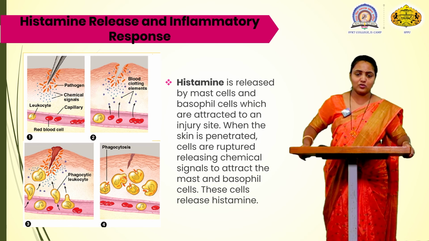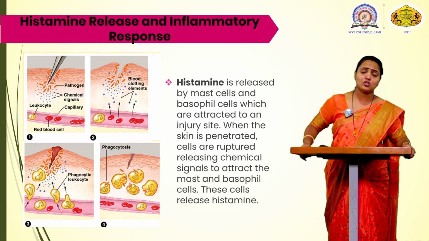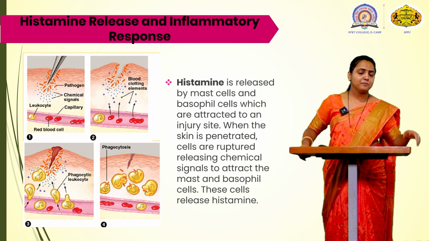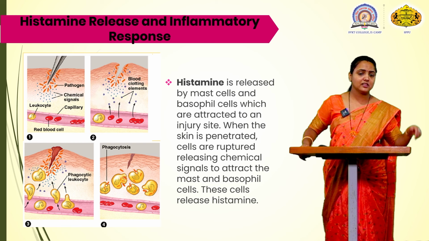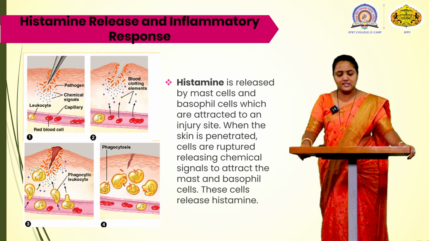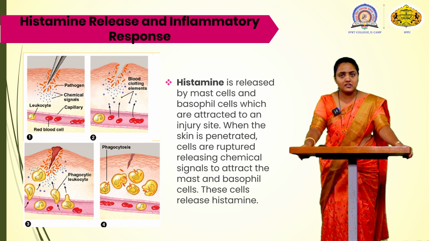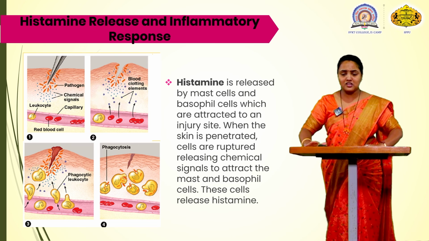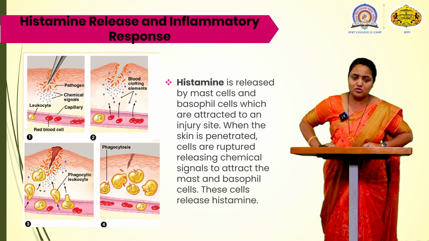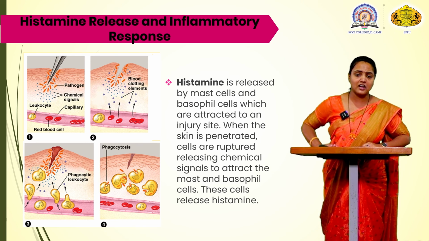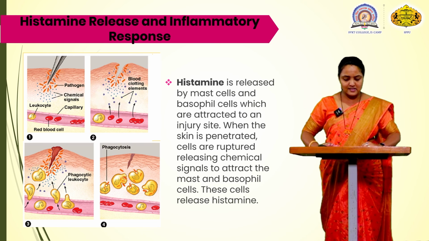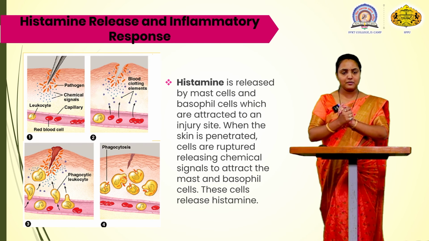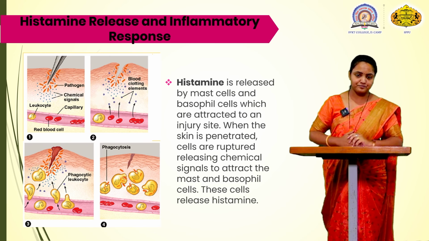Now in the third figure you can see the phagocytic leukocytes are also going towards the injury to engulf the bacteria which have entered the body. Phagocytes come to the injured area via the circulatory system. Among phagocytes, the first cells to arrive are the neutrophils, and then the macrophages come. They leave the capillary bed to the injured area.